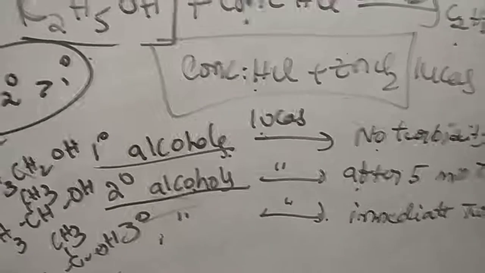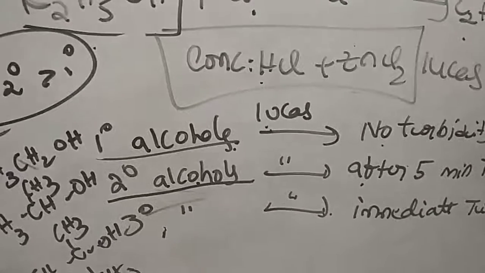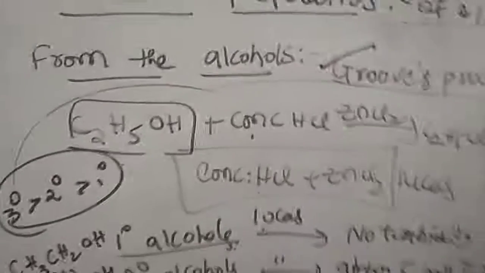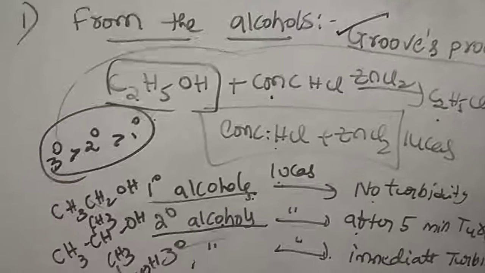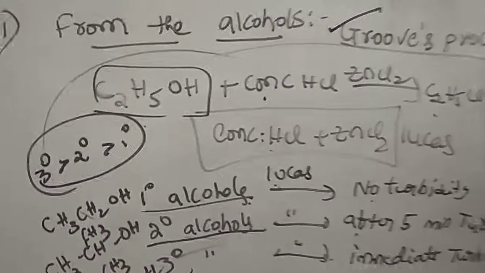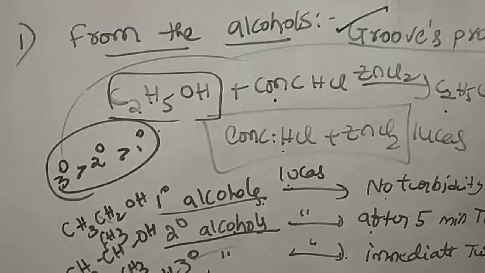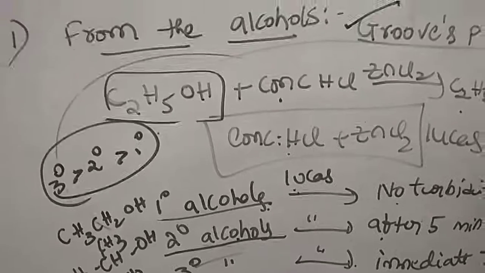Alcohols reacting with the Lucas reagent forming alkyl halides is called the Groves process. This is the first method of preparation from the alcohols. Generally, alcohols will give alkyl halides with different reagents. The first reagent is the Lucas reagent we have taken.